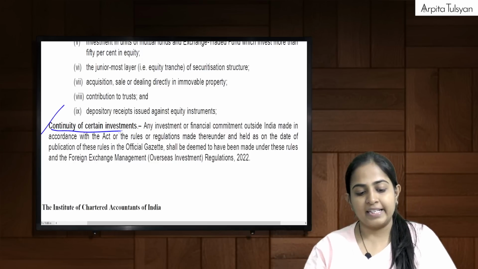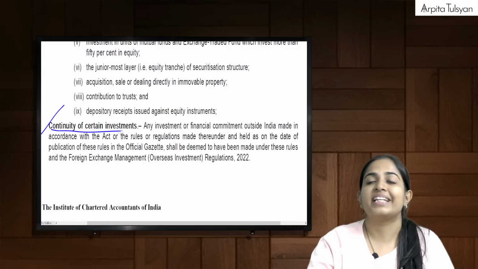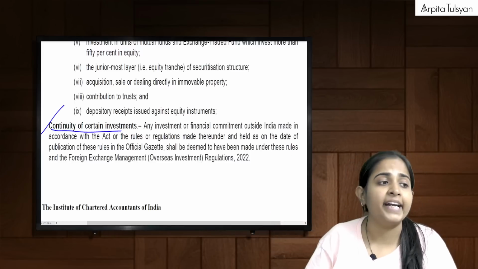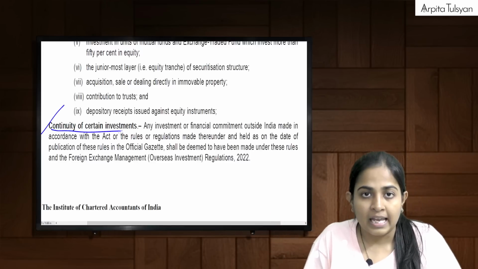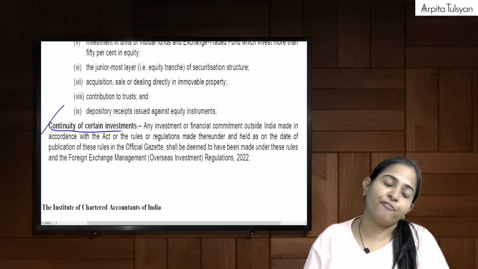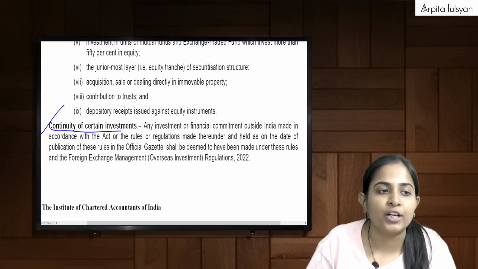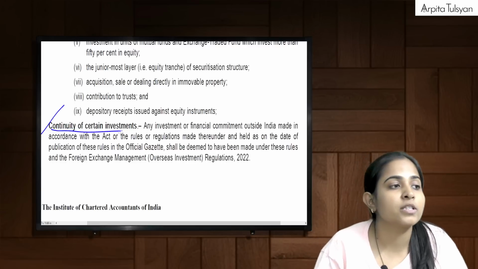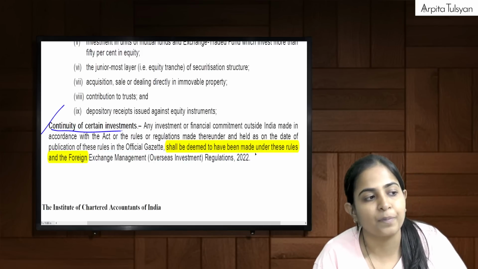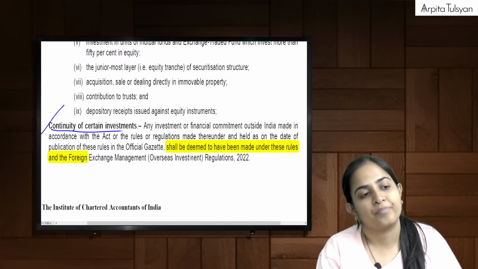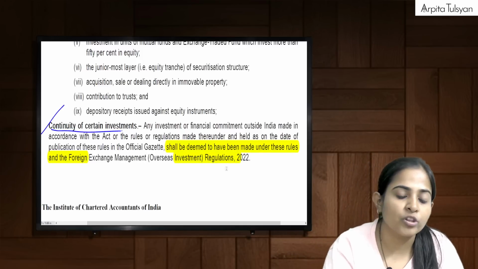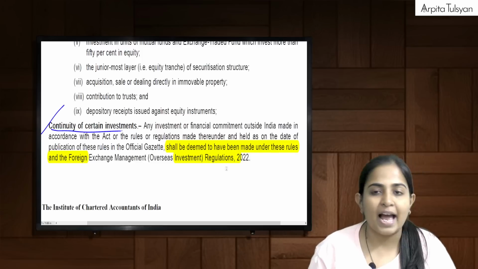If there is any particular investment, or any financial commitment which we had already done outside India before these new rules came into picture, means before 22nd August 2022, then those will be deemed to have been made as per the new rules and regulations. Means for the old investments also, the new rules and regulations will be applicable.